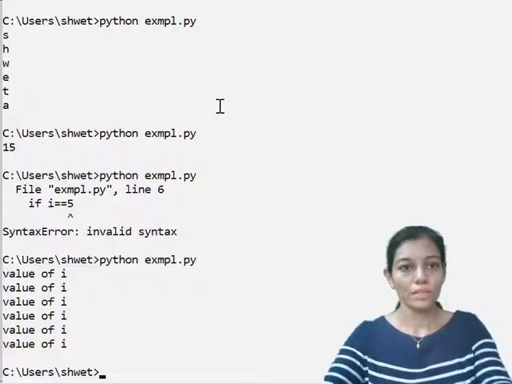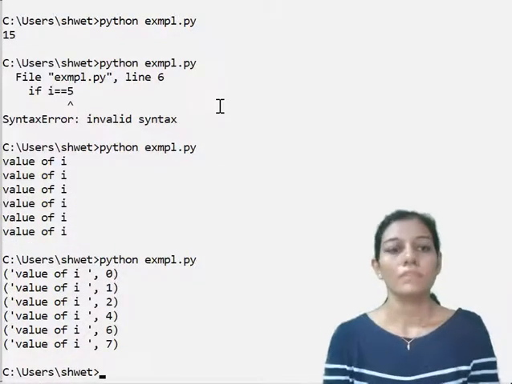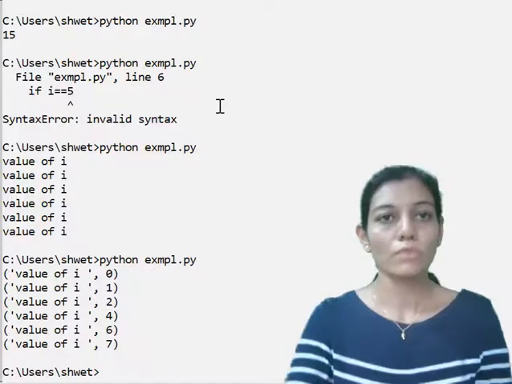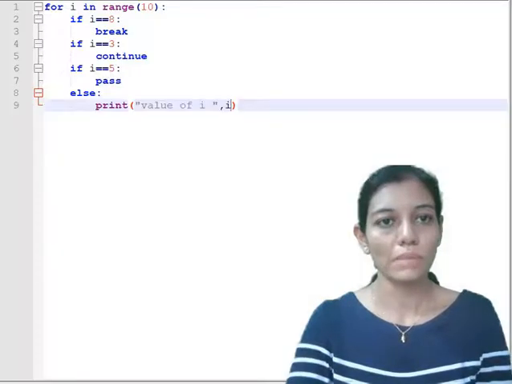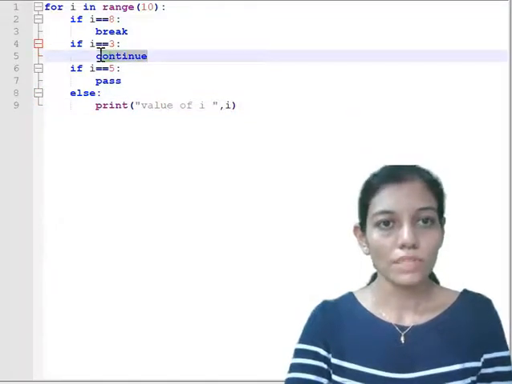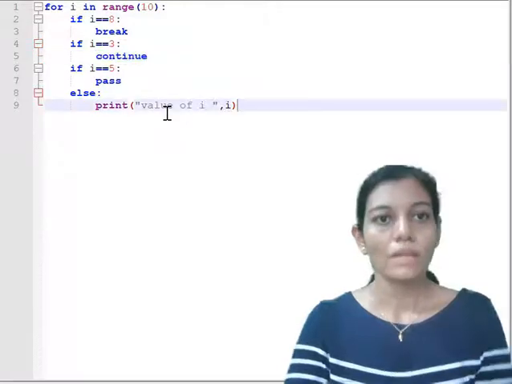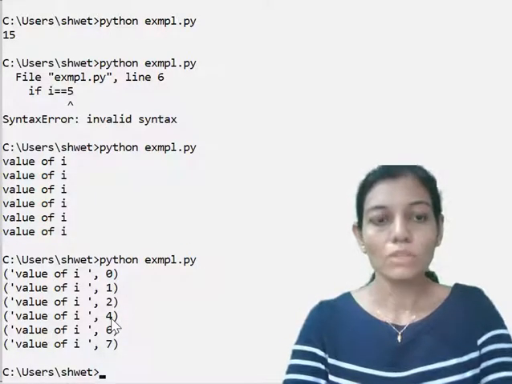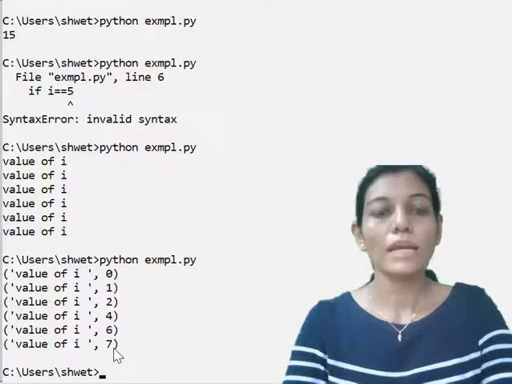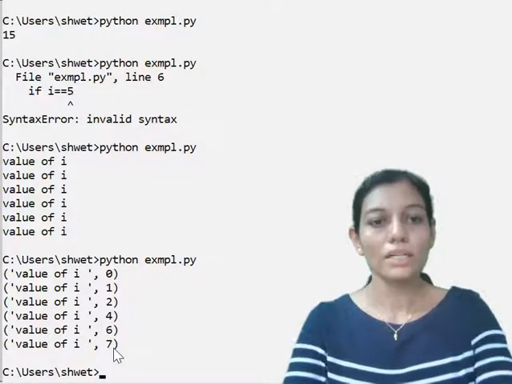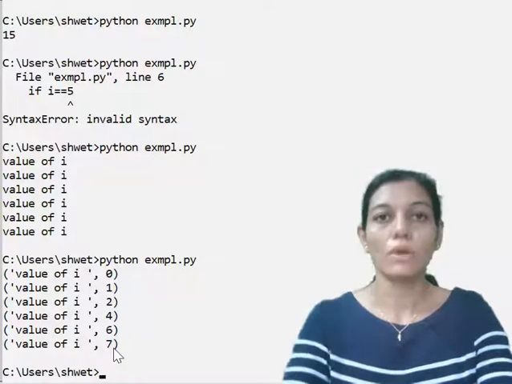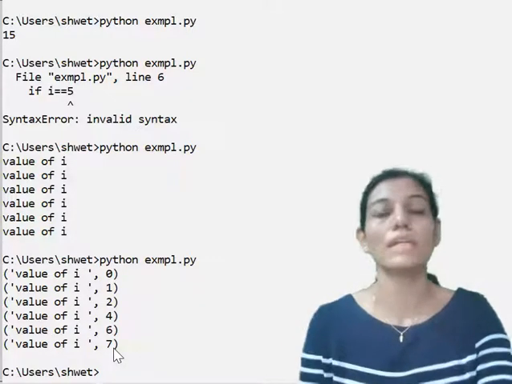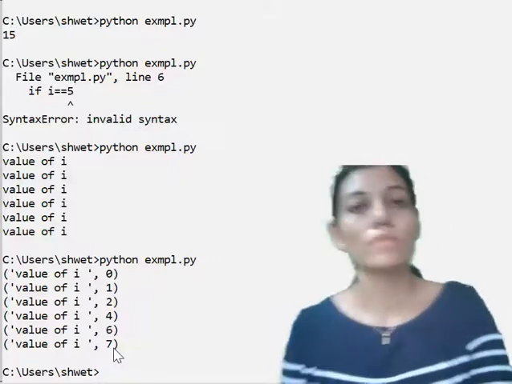Okay, so the values of I are 0, 1, 2, and 3 is not there because for 3, if you can remember, we will just continue, do not go here. For 5 we don't want to do anything because we have simply passed. For 8 we have broken the for loop, that's why it will not go further. So after 7 you will not see any number because from 8 onwards it will break, right?